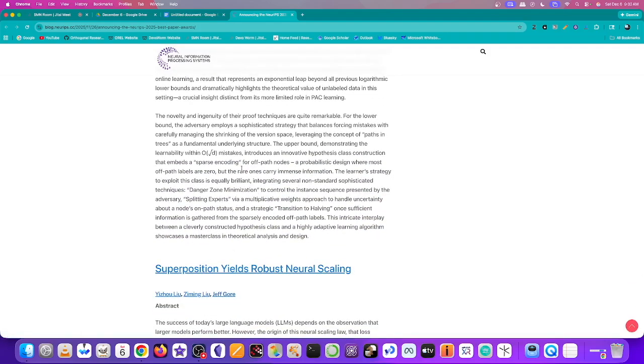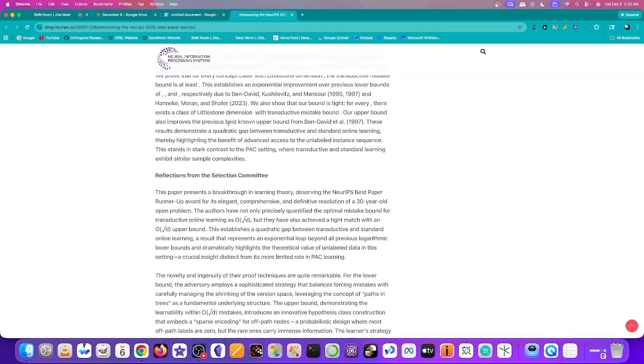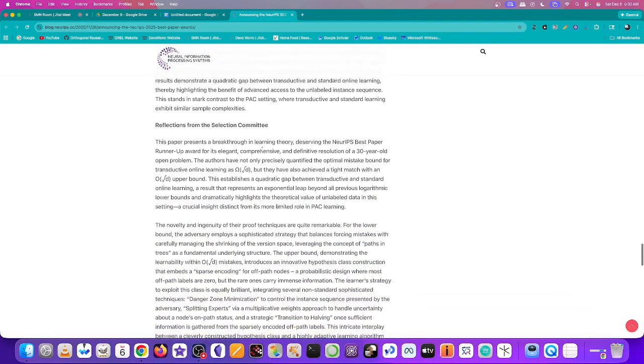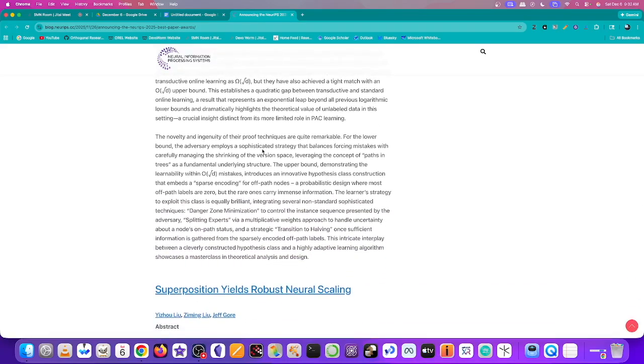So what does this mean? I'm not really sure. This is largely a proof, so it's an open problem in the field. I'm not really familiar with this problem. This is really just thinking about how you can do online learning without labels, and it's just an example of how this is worked out mathematically.